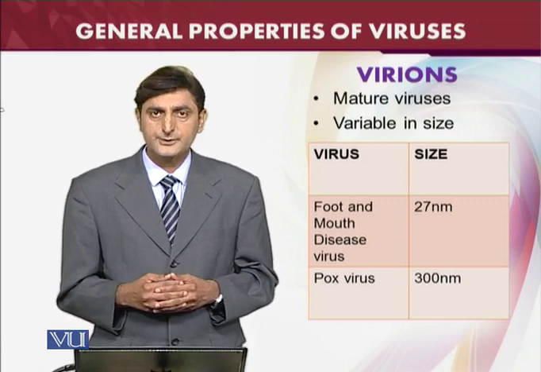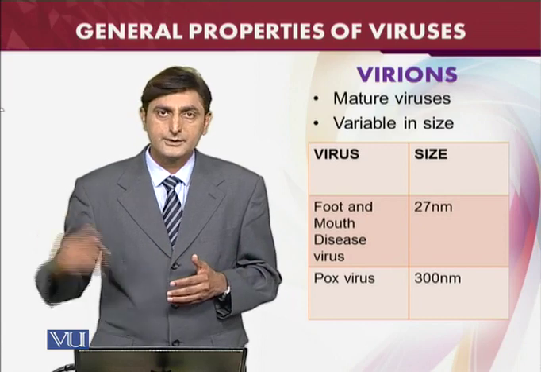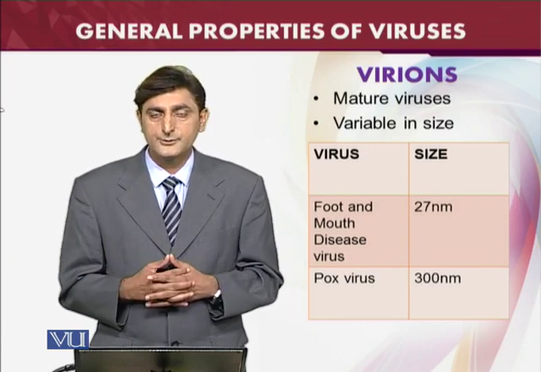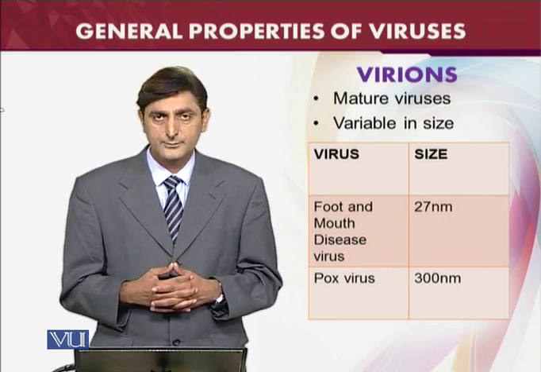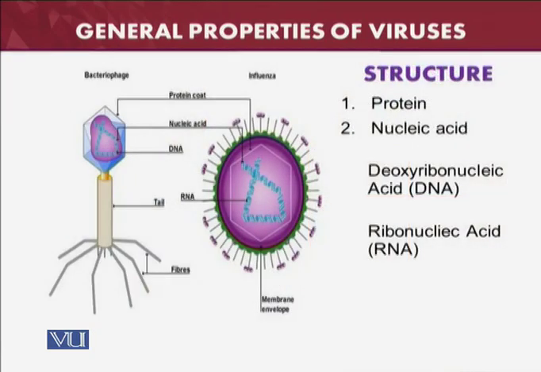At the same time, a virus of about 20 nanometers is present, and at the same time a virus of 300 nanometers is present, prevailing in the world and causing different diseases. So, the general properties of viruses: what kind of structure is present? I think we have already taken a bird's eye view of the general structure.